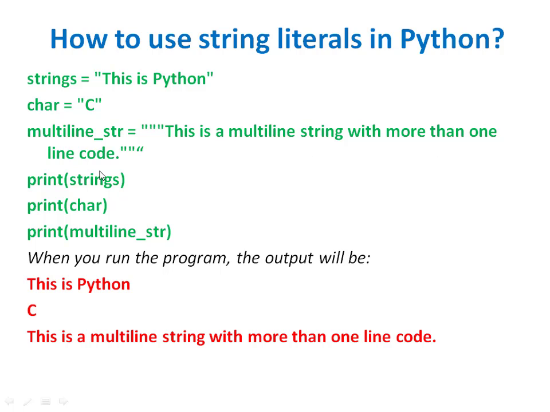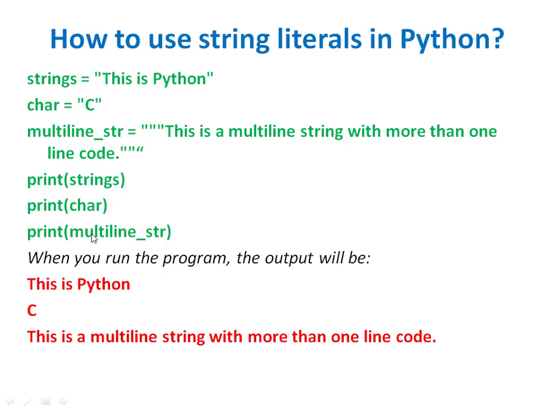"This is multi-line string with more than one line of code." In this case, the string has been enclosed within triple quotes because it was a multi-line string. If you need to write this multi-line string with single or double quotes, every time you have to include the remaining words within quotes. So instead of doing that, we can use single triple quotes or double triple quotes.